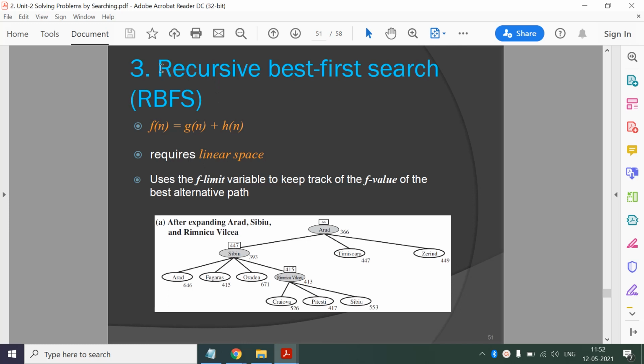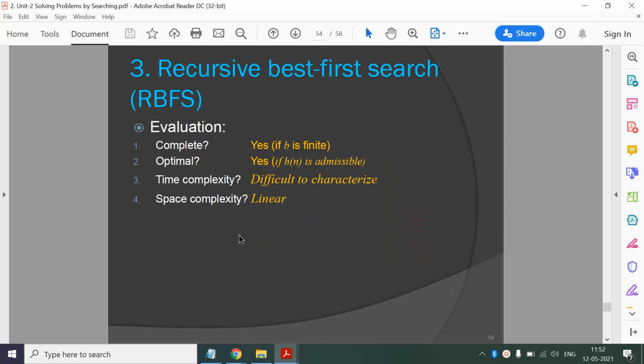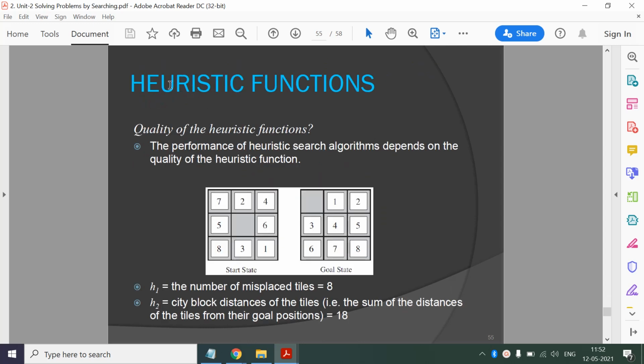Then the next one we have seen is recursive best first search. Again the evaluation function is the same, but it maintains an f limit variable. Now what is the f limit value? This is the f value of the best alternative. So at this first level, when depth equals 1, for Cebu, which is the best alternative? This Temisura. So it will maintain the f value of Temisura as the f limit of Cebu. This is the f value of the best alternative, and we will use that for guidance.